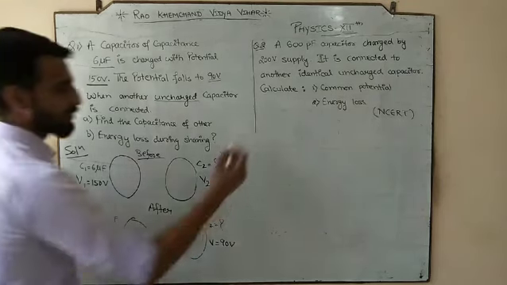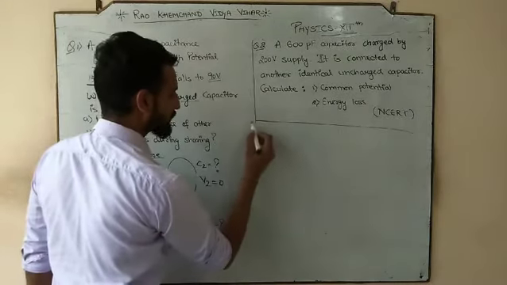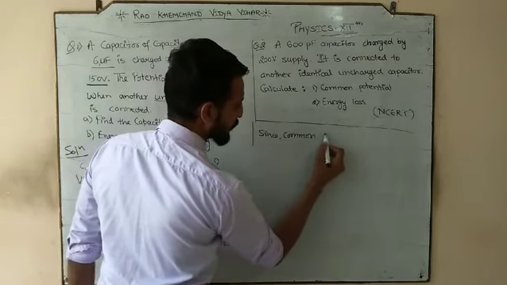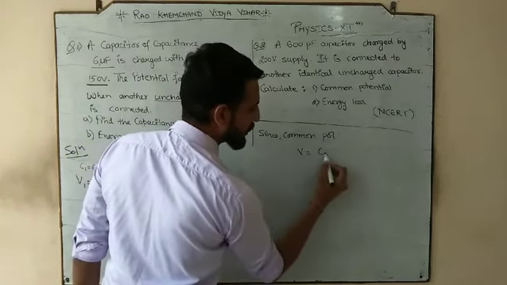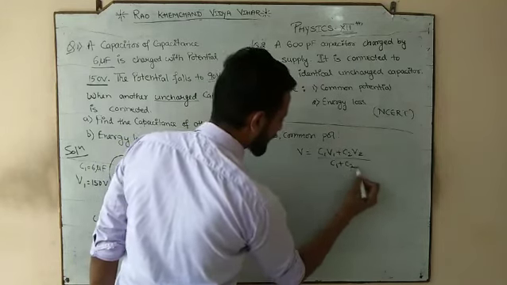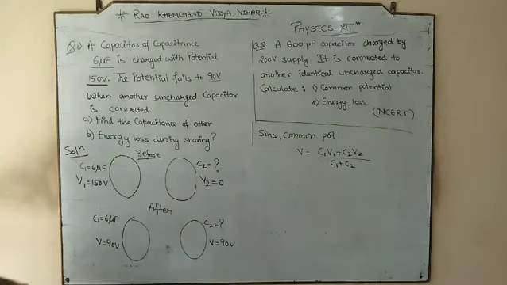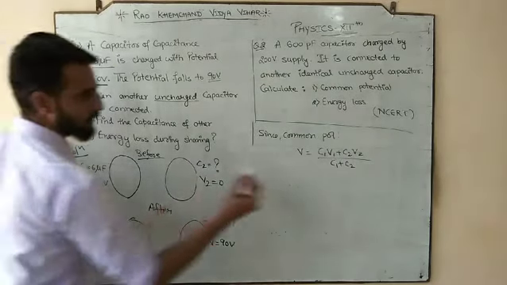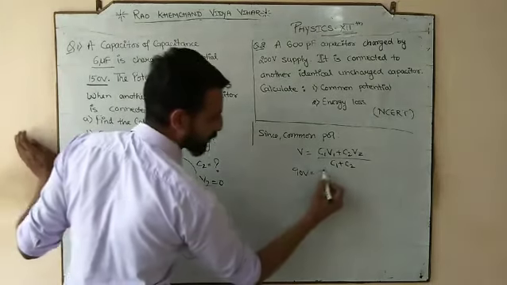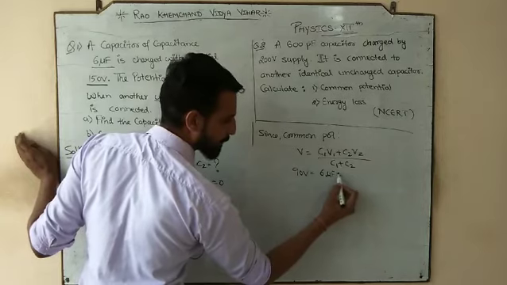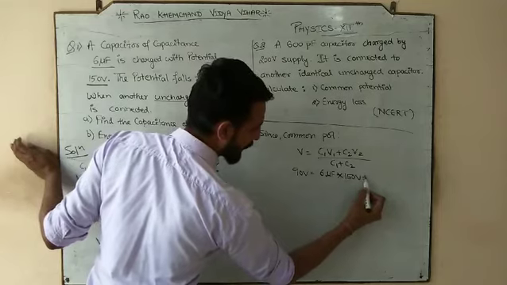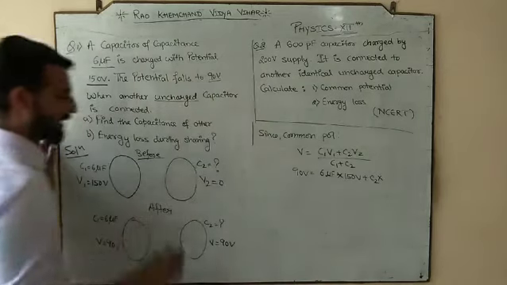Let's work on that. So we all know that since common potential, what is common potential? V is equal to C1 V1 plus C2 V2 divided by C1 plus C2. So what are the factors that have been given to us? We have common potential which is 90 volt. We have first capacitance 6 microfarad into V1 which is 150 volt plus C2. I do not know what is the value of C2, नहीं मालूम.